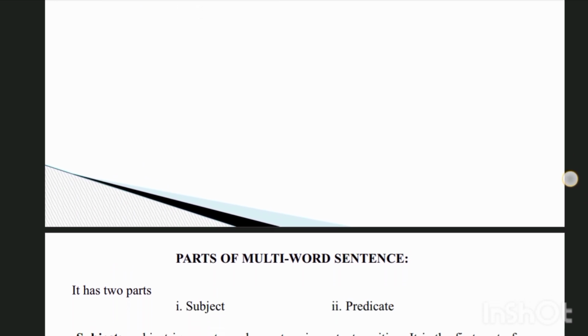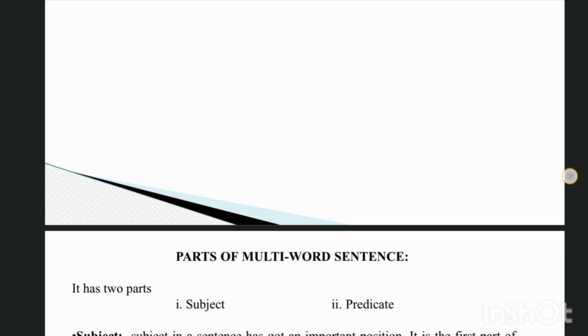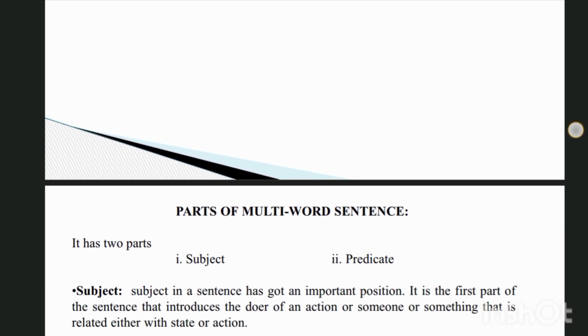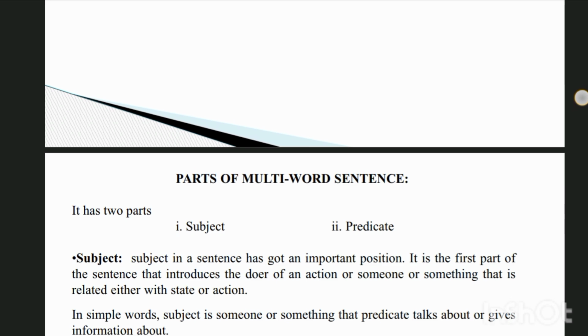So now I want to start my topic about the sentence, the third part. Let's begin the topic: parts of a multi-word sentence. A sentence has two main parts, the subject and the predicate.